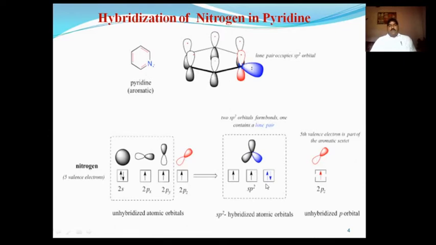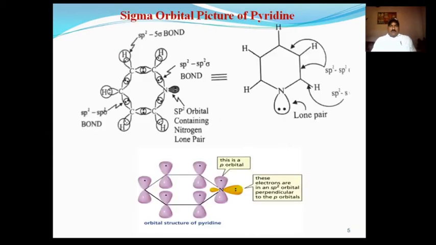That means the hybrid orbital containing the lone pair of electrons remains and does not take part in bonding; it lies outside the ring. Now the next part, the sigma orbital picture or sigma orbital structure of pyridine.